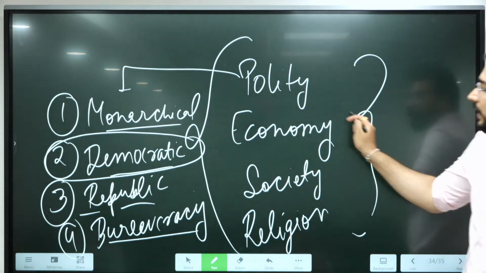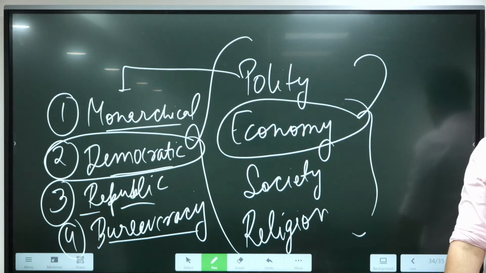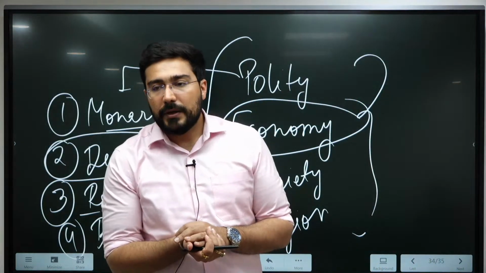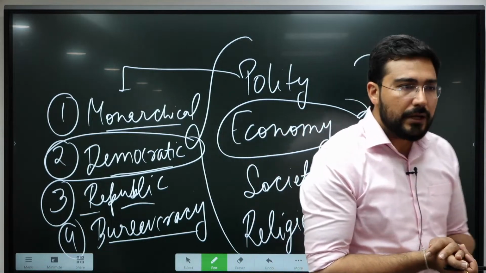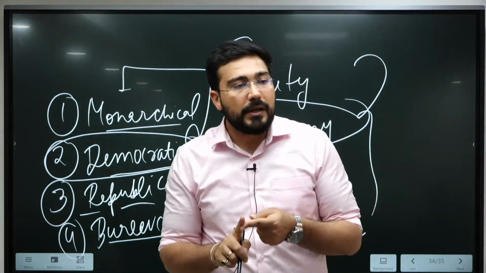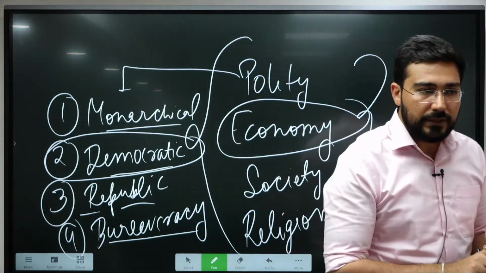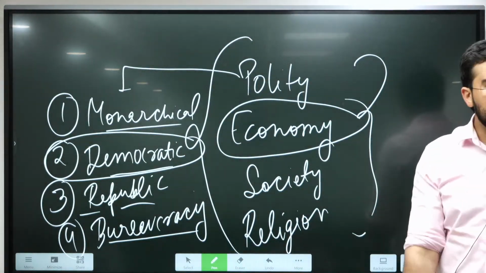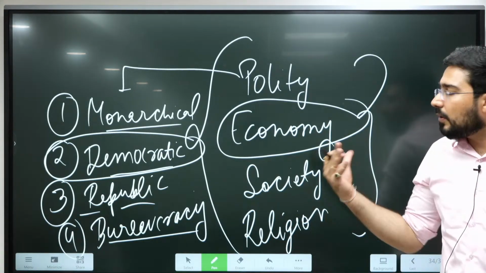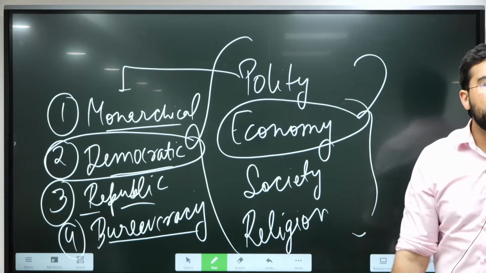Similar is the criteria with economy. Like in economy, like I have just told you, initially they were dependent upon pastoral society, cow, okay, for their needs, and that's why the importance of milk, ghee, etc. This can be seen during the early Vedic period. Later, they shifted towards agriculture. Within economy, there are so many concepts which we need to understand.